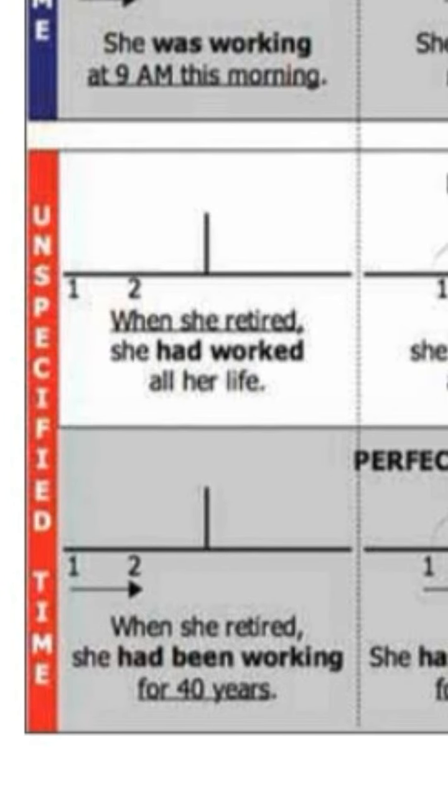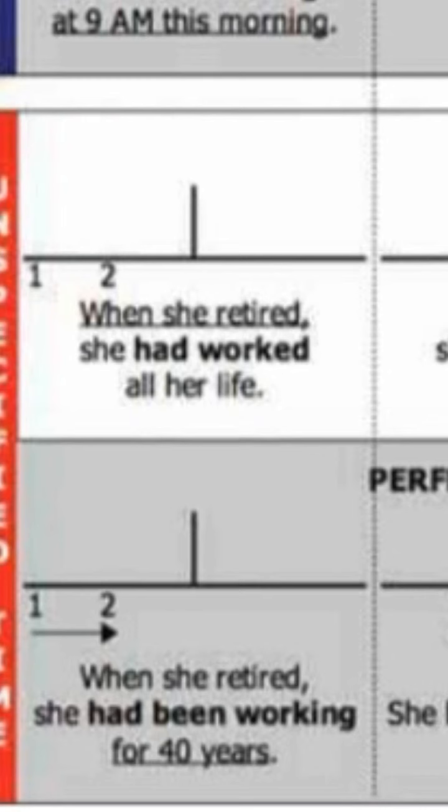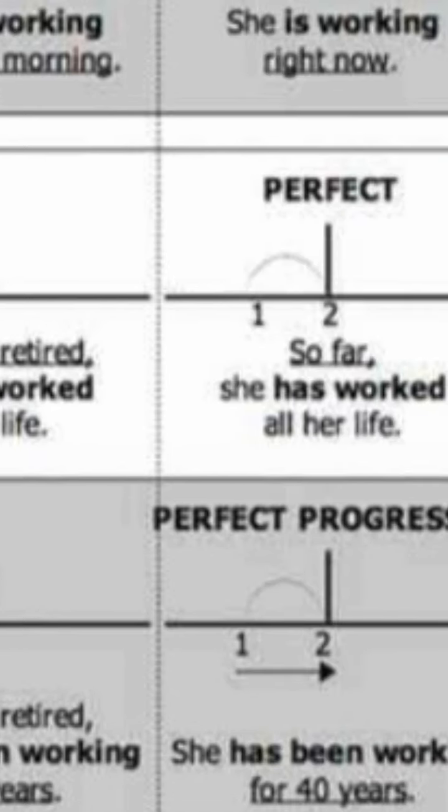Had worked. When she retired, she had worked all her life. You observe very closely. When she retired, here one past action is given, retired. When she retired, she had worked all her life. So two past actions are given. If two past actions are given, the first finished action, the first completed action will be written in past perfect.